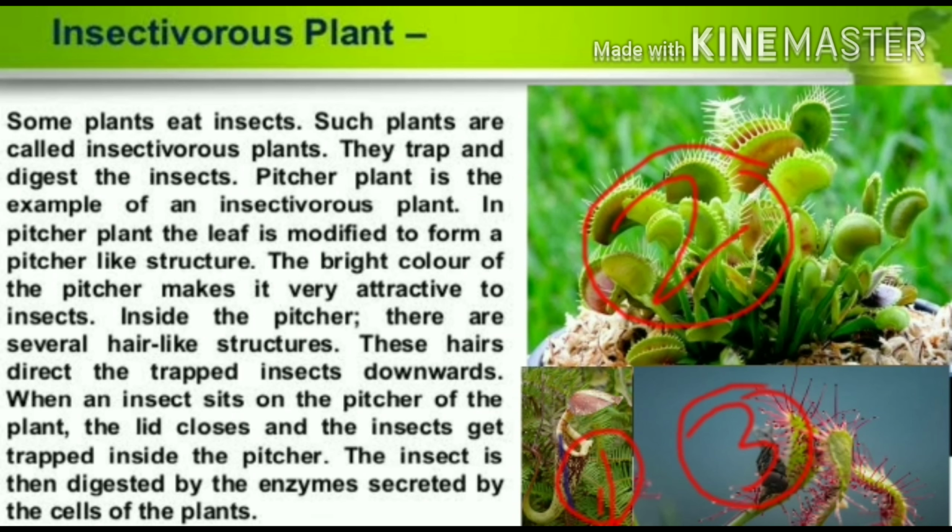The next example is the sundew plant, usually found in nutrient-deficient boggy areas. They have sticky leaves covered with long but thin tentacles.